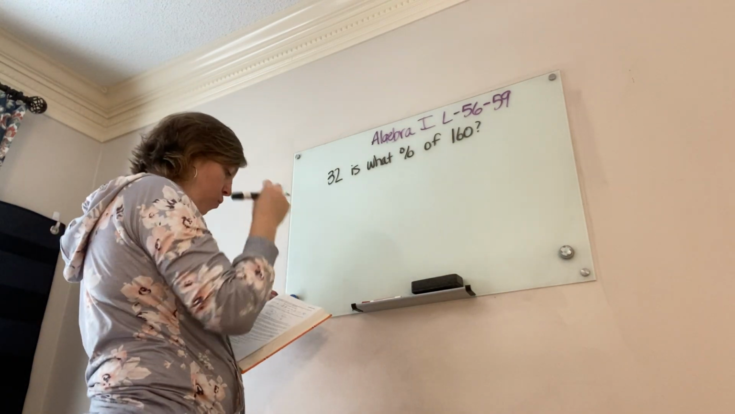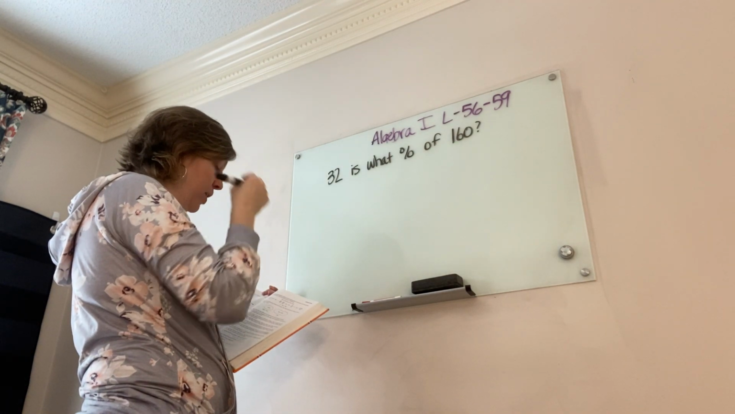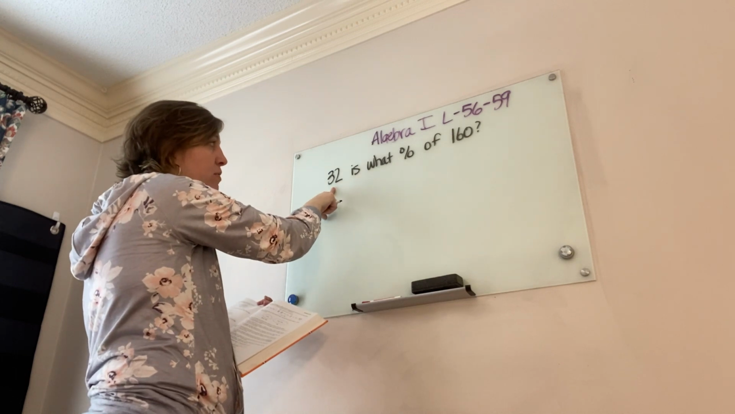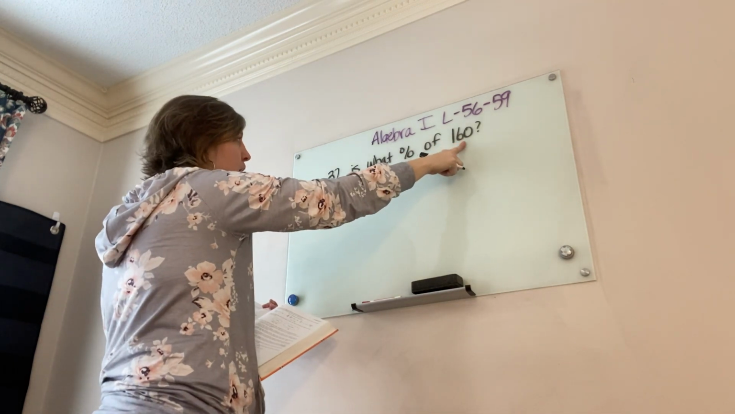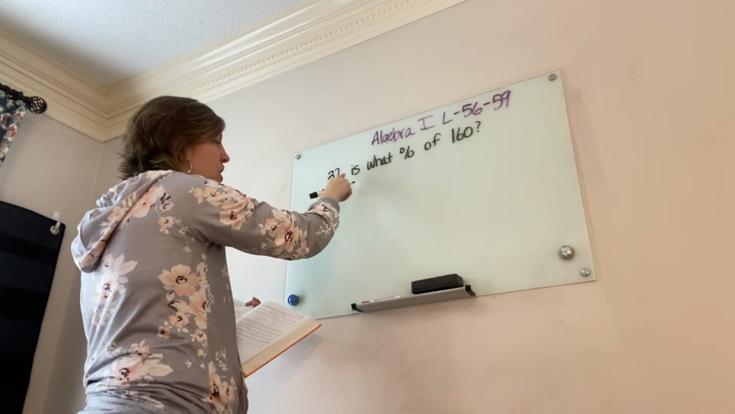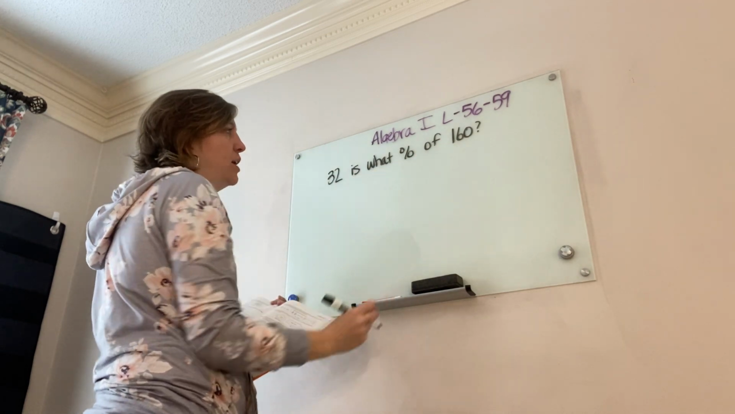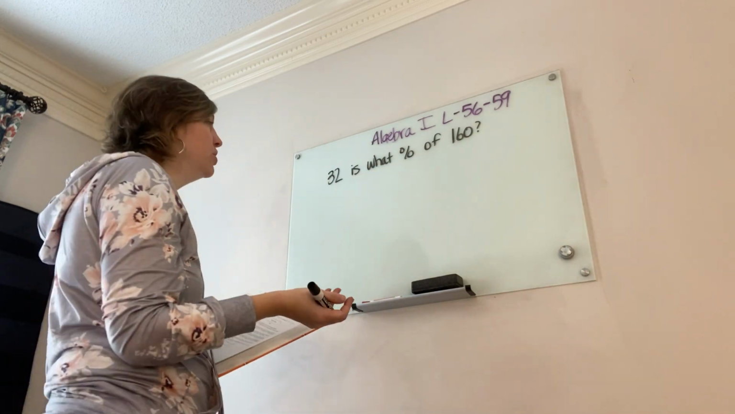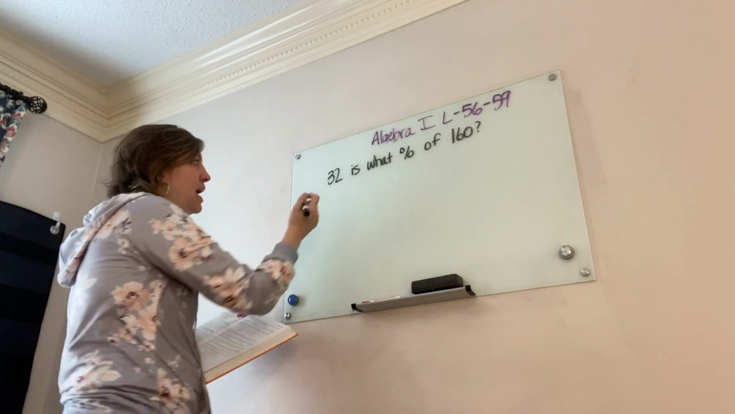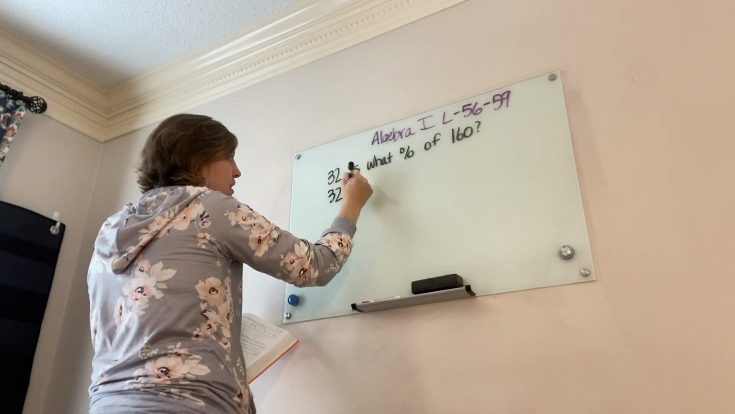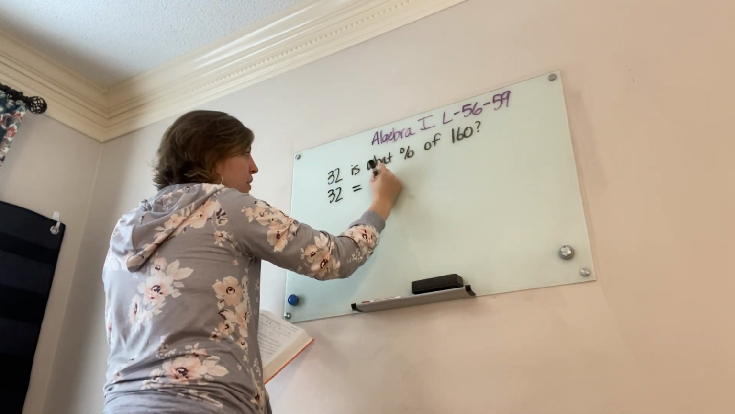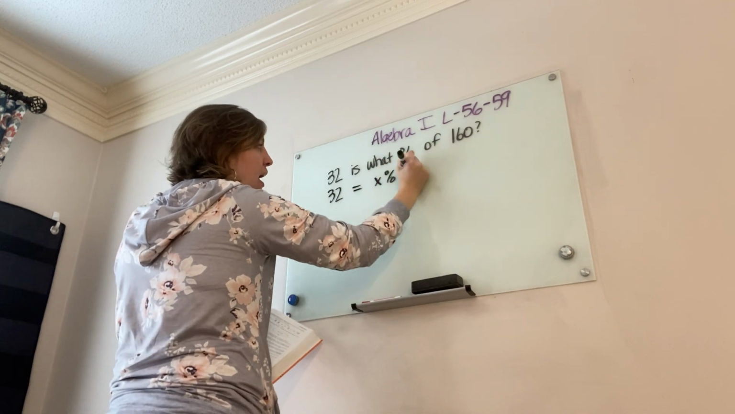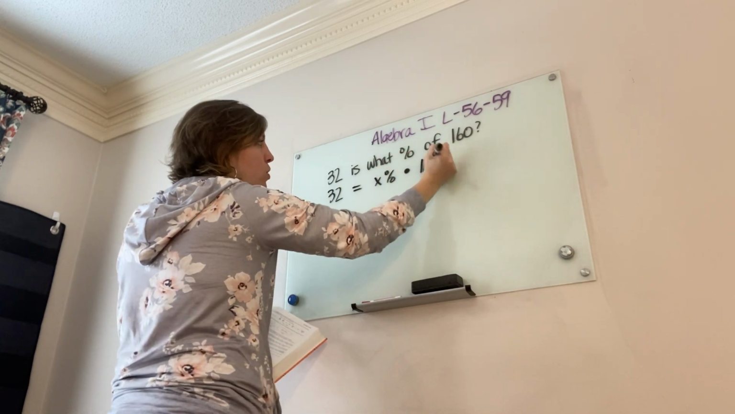It says what percent of the original number remains. I have 32 that remains, and I know this was the original. So this is the right sentence: 32 is what percent of 160. Now, friends, all I have to do is rewrite that in an algebraic statement. 32, "is" means equals. What percent? Let's write x percent. "Of" means multiply, and then 160.